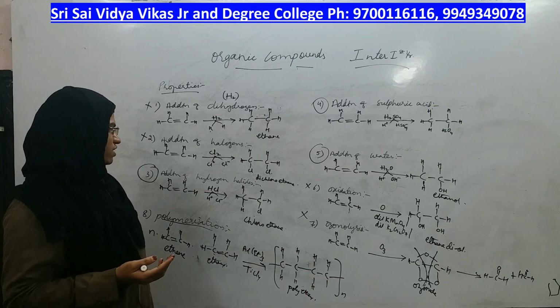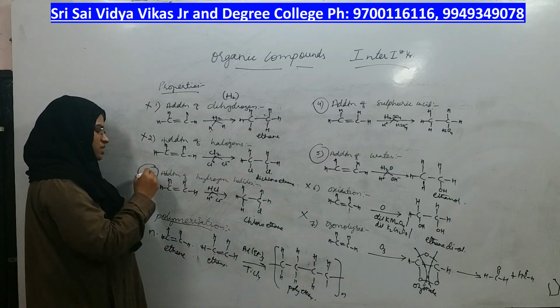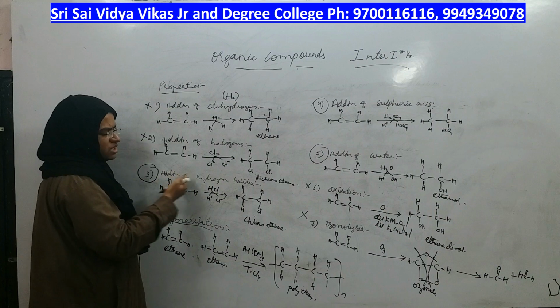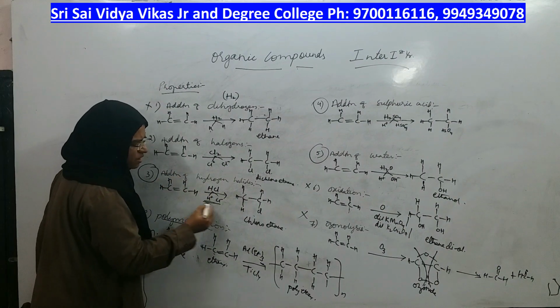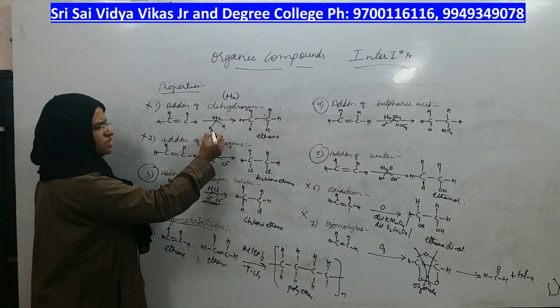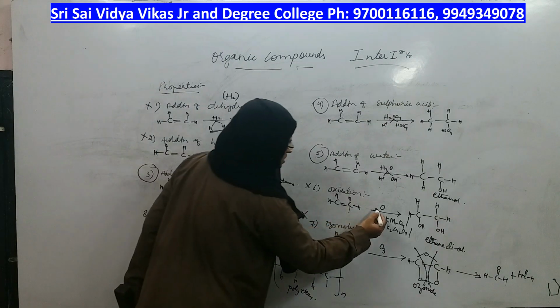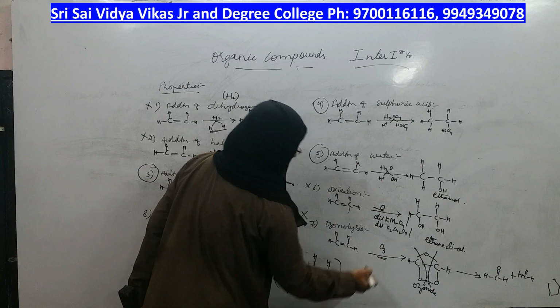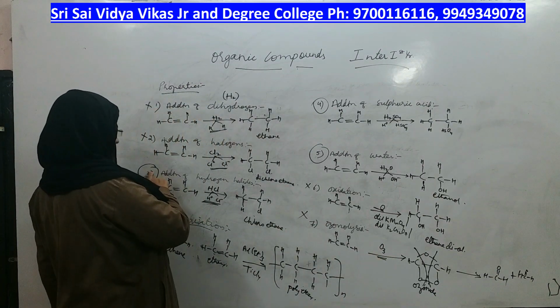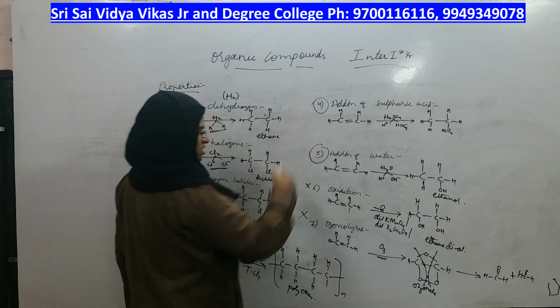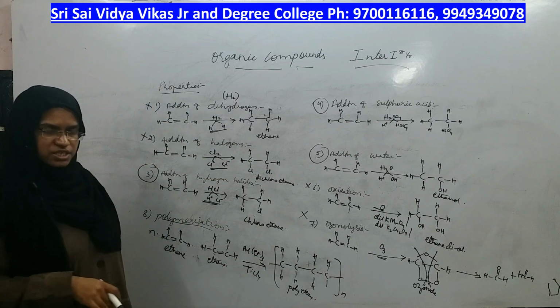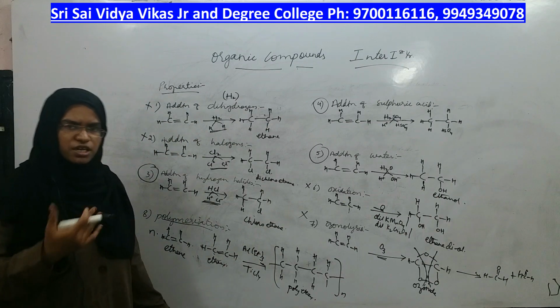In the next class, what we will see is which mechanism will be followed by this type of unsymmetrical reagents. This reagent is called symmetrical, this reagent is also called symmetrical, this reagent is also called symmetrical, this reagent is also called symmetrical. But this and this are unsymmetrical reagents, for that the mechanism is different.